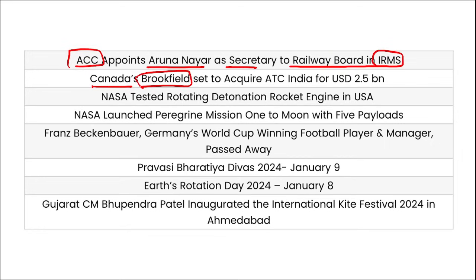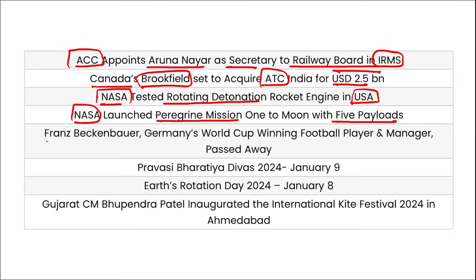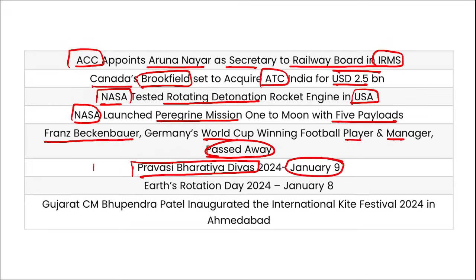Canada's Brookfield is set to acquire ATC India for $2.5 billion. NASA tested a rotating detonation rocket engine in the USA. NASA has launched Peregrine Mission 1 to the Moon with 5 payloads. Then Franz Beckenbauer of Germany, a World Cup winning football player as well as manager, has recently passed away. Pravasi Bharatiya Divas is observed on 9th of January, also known as NRI Day, and Earth's Rotation Day is observed on 8th of January. Gujarat's Chief Minister Bhupendra Patel has inaugurated the International Kite Festival in Ahmedabad.